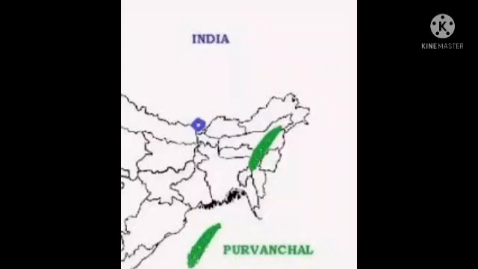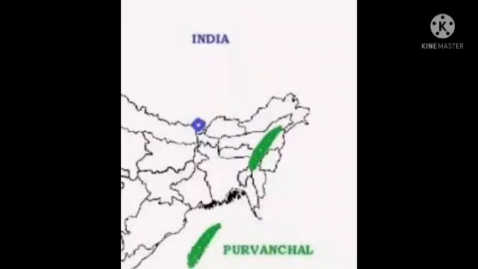Purvanchal Range includes the hill ranges. These hills are not very high but mostly covered with dense forest full of flora and fauna.